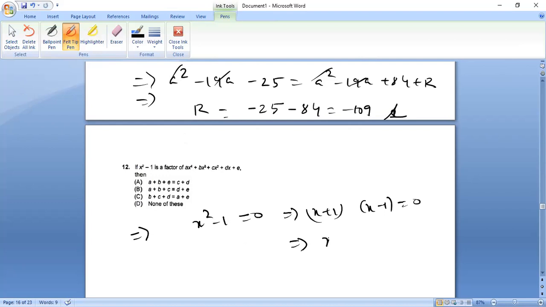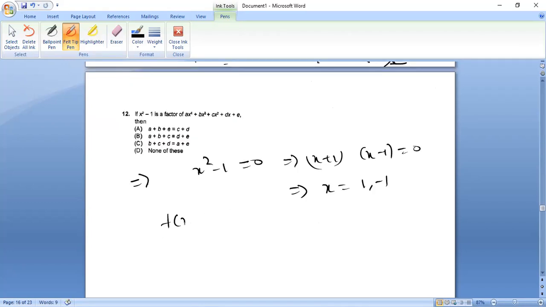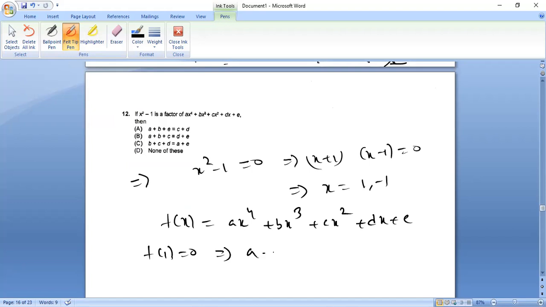This is a factor. What is the value of x? Once 1, once minus 1. So 1 and minus 1 are the solutions of the given polynomial. So very easy. f of x is ax to the power 4 plus bx cube plus cx square plus dx plus e. Once put f of 1 equal to 0, that means put 1 in place of x. So this will be a plus b plus c plus d plus e becomes 0.